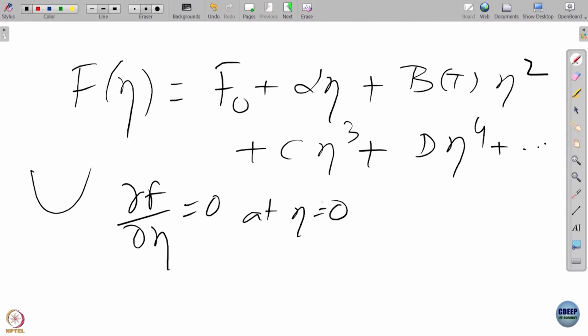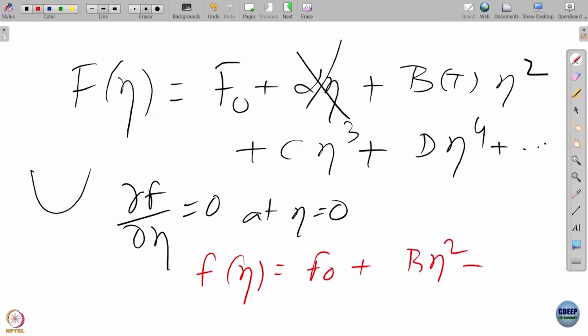That immediately means this term disappears, and then we are left with simpler things: F of eta equals F naught plus b eta square plus c eta cube plus d eta 4, and then I can just remove F naught for the time being and make this delta F.